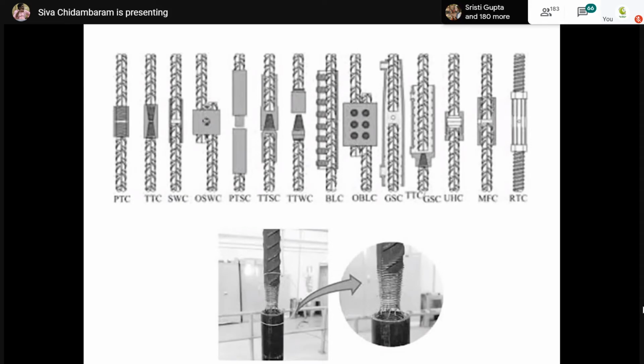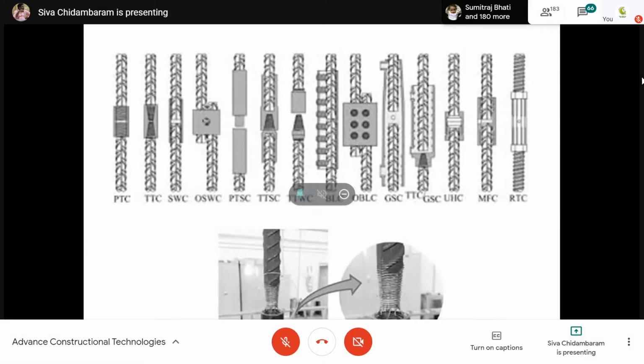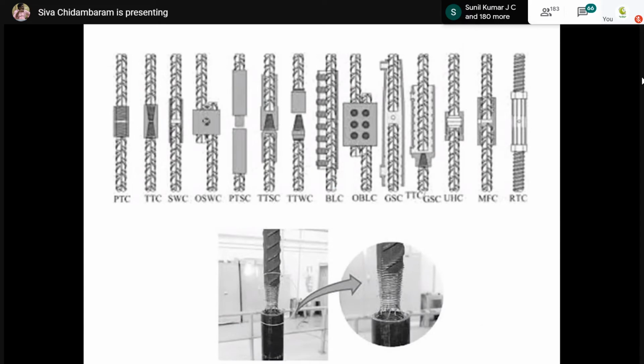You can see here this thread has been slipped from the rebar. The threading has been slipped from the coupled area. You can see in this image also, the presentation also, the same failure has happened. So that's why following the procedure plays a very important role in deciding the performance of your coupled region.